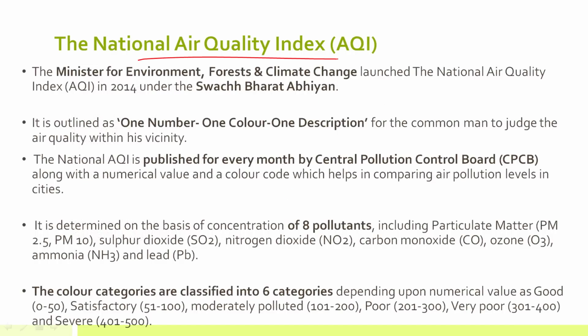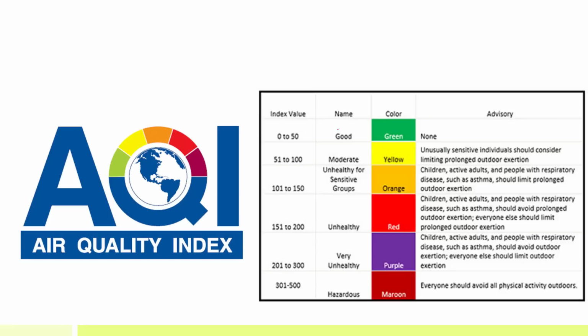Now moving on to other topics related to air pollution. National Air Quality Index. This index was launched by the Ministry of Environment, Forest and Climate Change, and it is a part under Swachh Bharat Abhiyan. Now what is the National Air Quality Index? It is one number, one color, one description. What does this mean? One number means the index value.